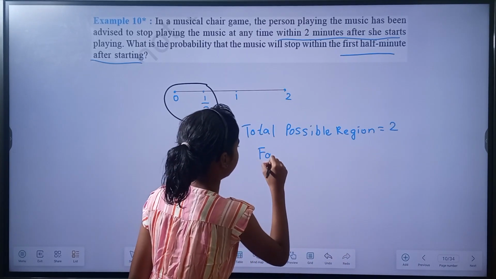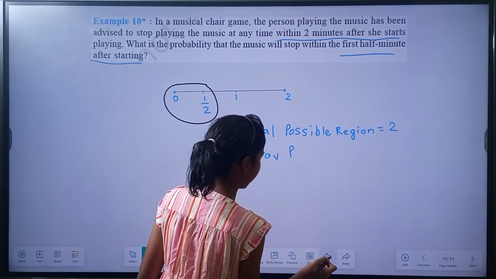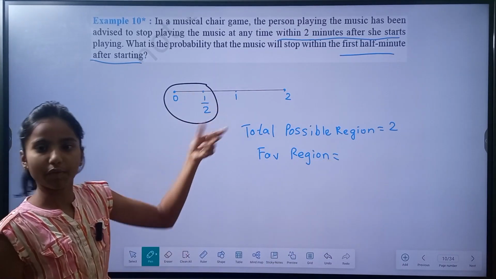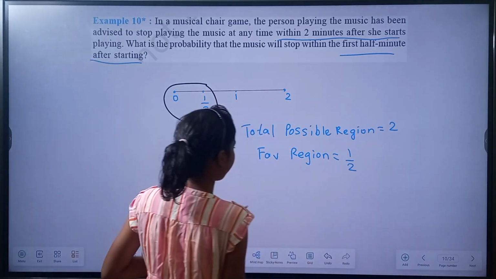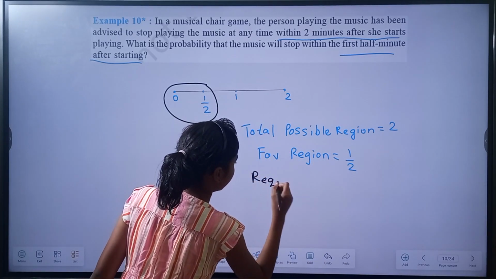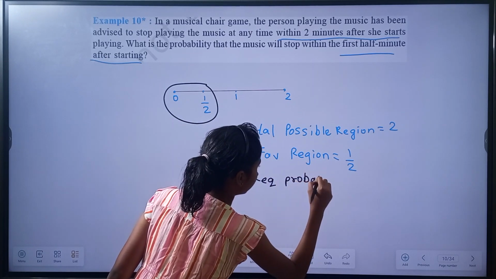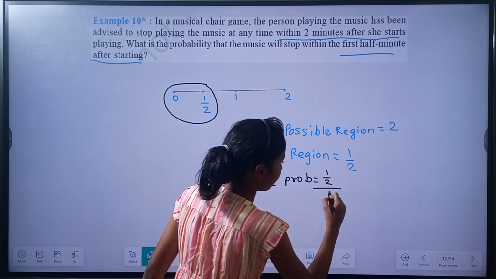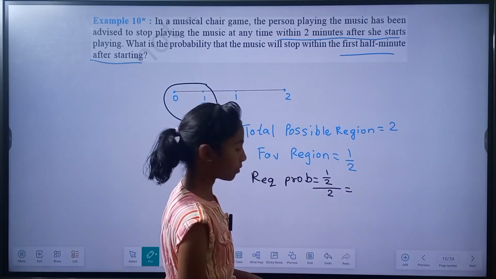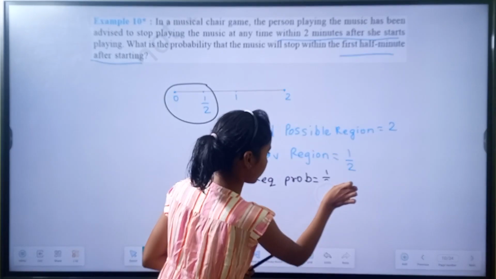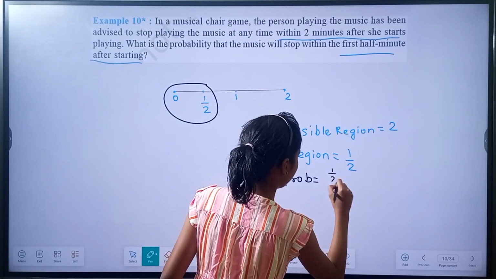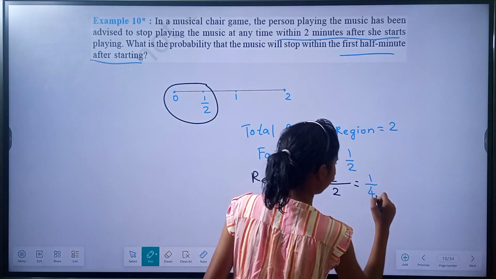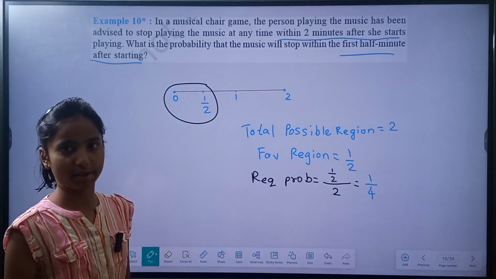The favorable region equals 0 to 1 by 2, which is 1 by 2. So the required probability equals 1 by 2 whole divided by 2, which is equal to 1 by 4. This is a probability of the time, the geometrical probability.